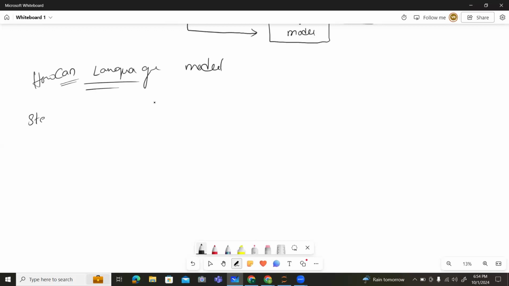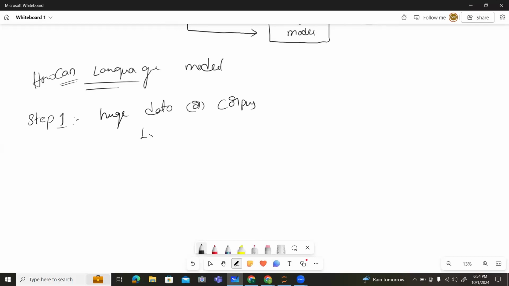Step number one. To create this language model, first you need to have a huge amount of data, a huge corpus. Corpus simply means text data.